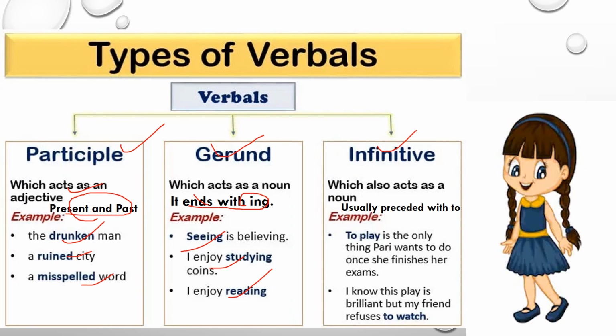And infinitive, which also acts as a noun in a sentence and is usually preceded with to. For example, to play is the only thing Pari wants to do once she finishes her exam, and I know this play is brilliant but my friend refuses to watch.